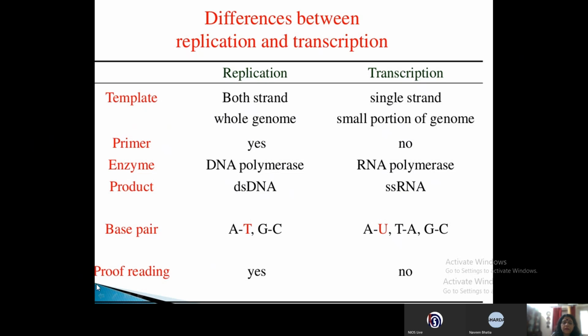Now proofreading. Does proofreading take place? Yes. In replication, DNA polymerase itself does the proofreading once the replication is over. But in transcription, is there proofreading? No, there is no proofreading in transcription.